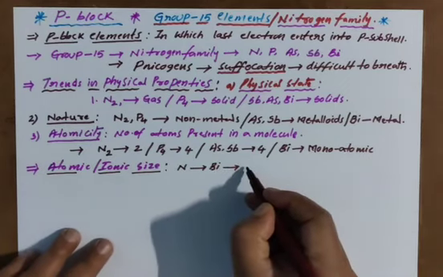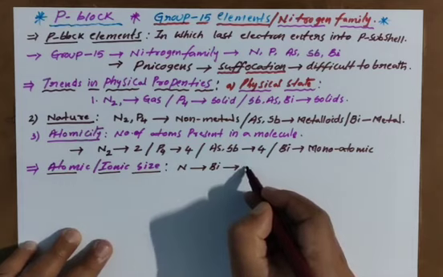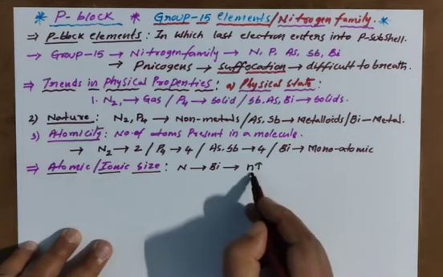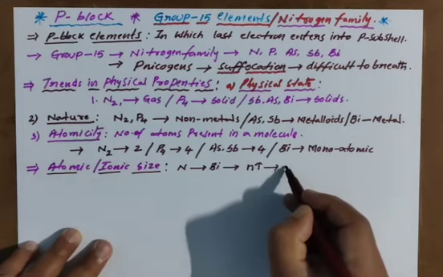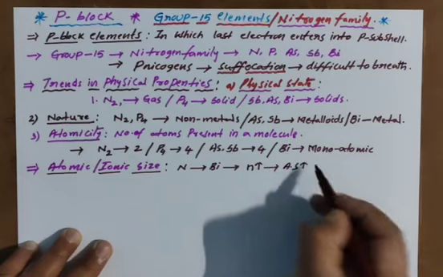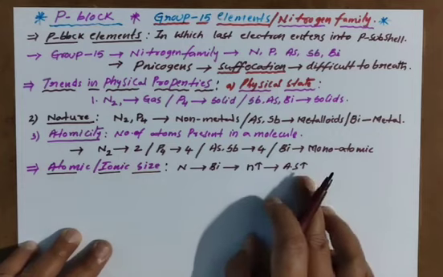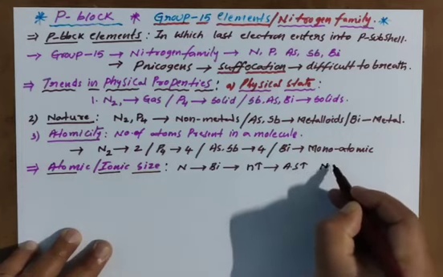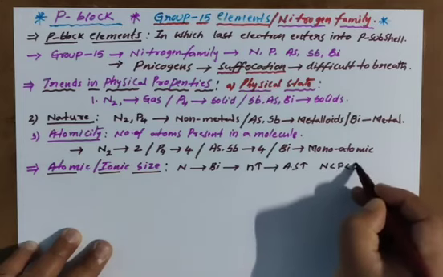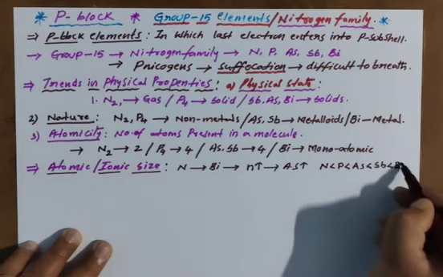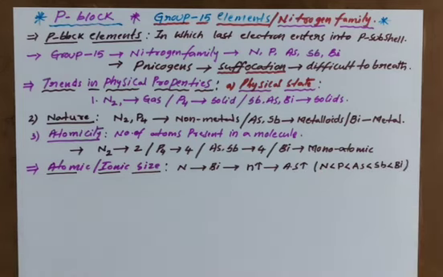Atomic size increases. Atomic size increases because the n value increases, meaning the principal quantum number increases. That's why atomic size also increases. So this is the trend: down the group, atomic size is going to increase. This is the trend we are discussing down the group. In a period, size decreases.